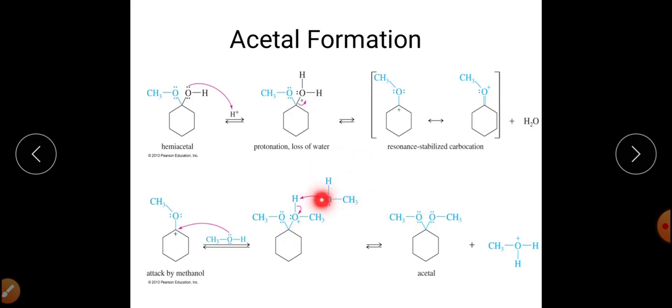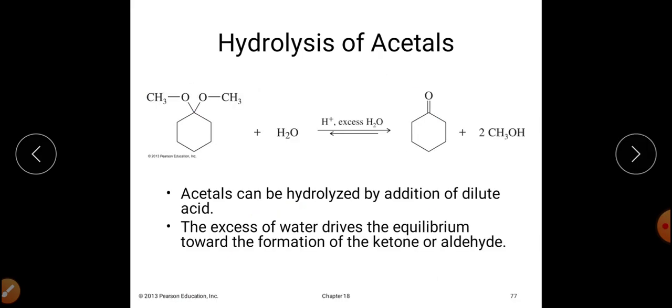Now another molecule of alcohol will abstract H positive from this complex, and it will get converted into complete acetal, meaning that the carbonyl carbon bearing C=O will have nucleophilic addition of two molecules of the alcohol, and complete formation of acetal will take place at this aldehyde or ketone. For example, this is your acetal, that was a complete reaction with alcohol.